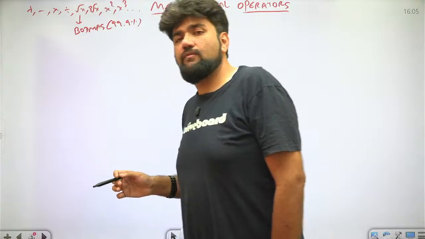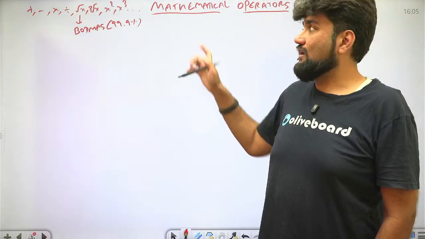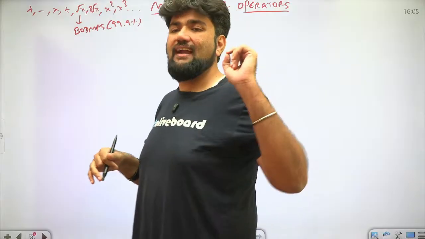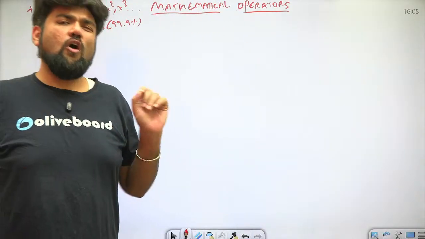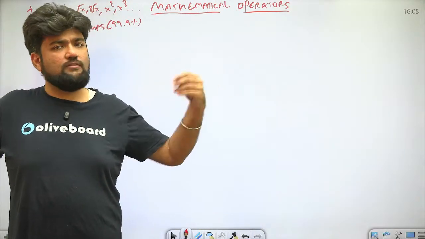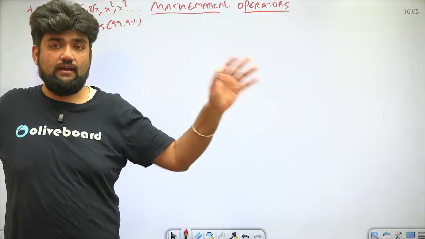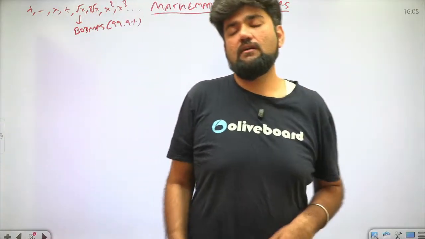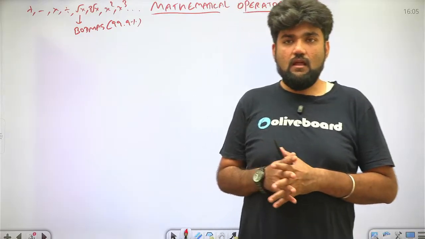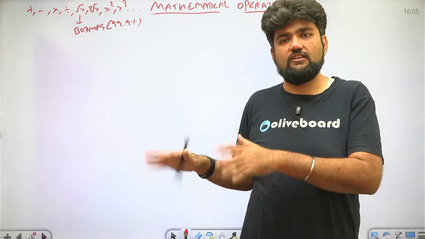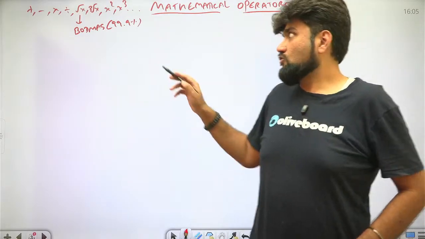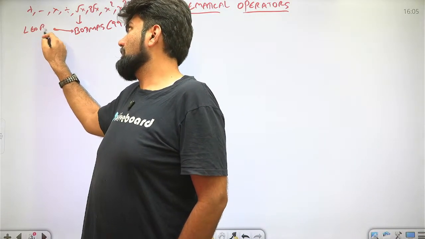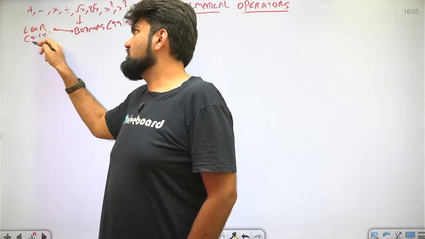Very rarely will you find a question which will not give you an answer with the BODMAS method. That is why I've written 99.9%. All your questions, majorly you will see that with BODMAS, you'll get your answer, mark it, and move ahead. But sometimes, I have seen it in the past, very rarely, 1 or 2 times maybe, where the correct BODMAS answer was not mentioned in the options. The only other method in that case is your left to right method, which is only 0.1% of the cases.